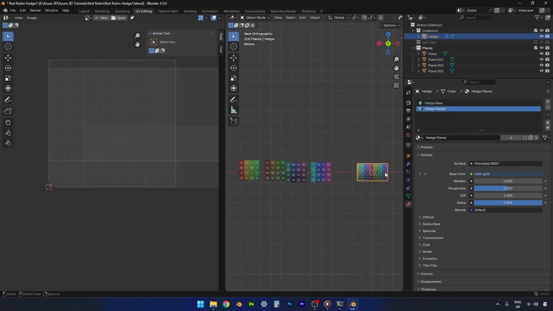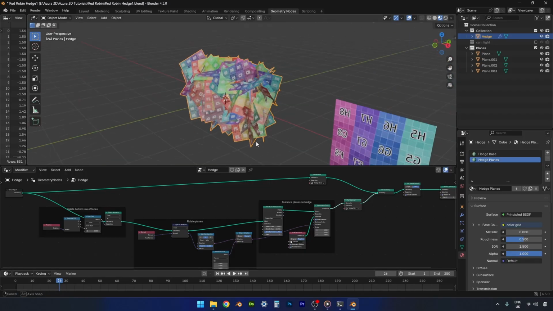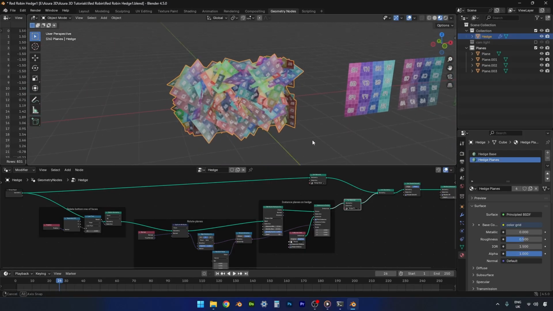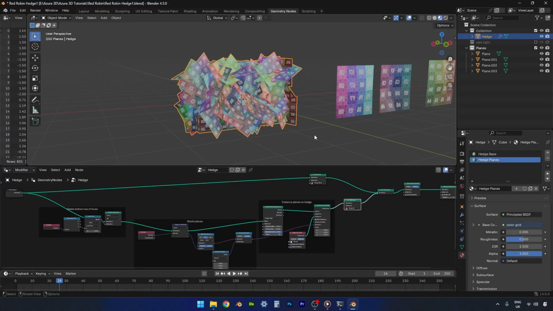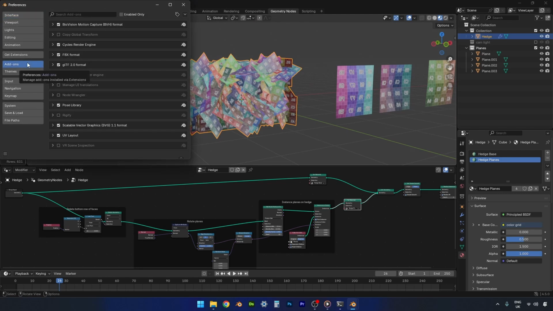So select our hedge again. We need to go back to geometry nodes and just reconnect our instances. Like so. All looks good. It's a bit crazy. And then if you don't have the FBX exporter switched on, you need to go to Edit, Preferences, Add-ons, and just make sure this is switched on here.